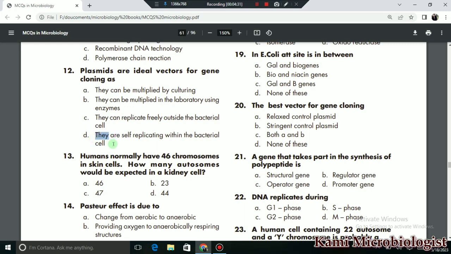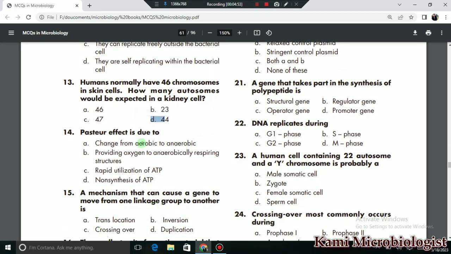Then we have MCQ number 13, which says that humans normally have 46 chromosomes in a skin cell. How many autosomes would be expected in a kidney cell? So in a kidney cell there are 44 autosomes, so D is the correct option. Now we have MCQ number 14, which says that the Pasteur effect is due to providing oxygen to aerobically respiring structures. So B is the correct option.